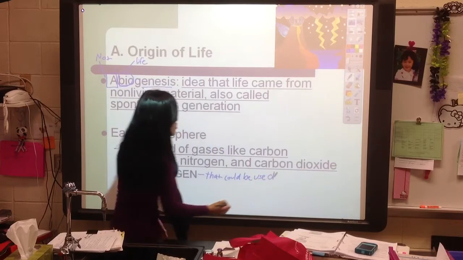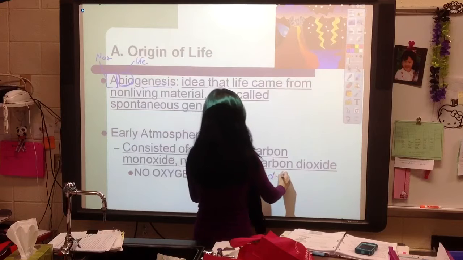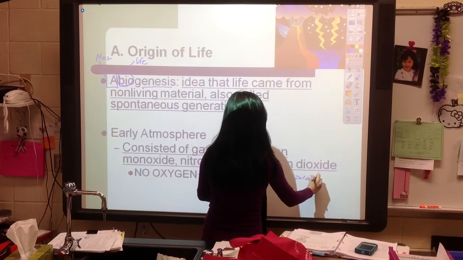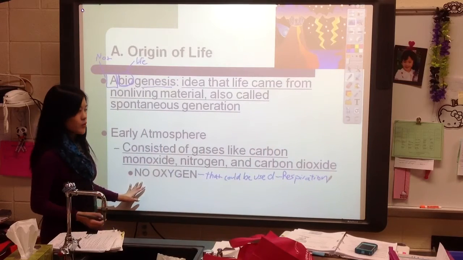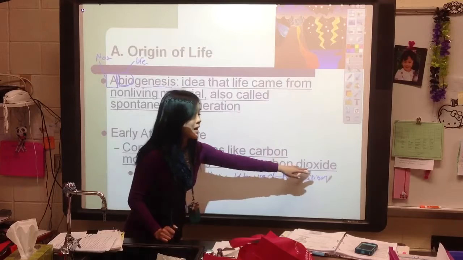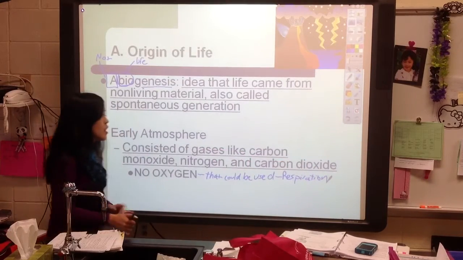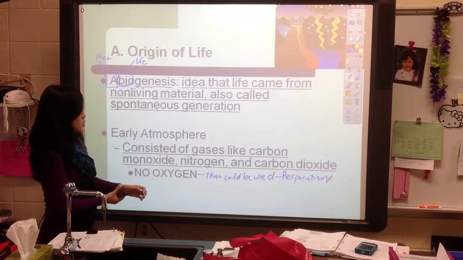What do our cells use oxygen for? Well, we use it for respiration, the process of making ATP. And so there wasn't any free oxygen available. There was some oxygen in carbon dioxide, the di referring to two oxygens, but there wasn't any free floating oxygen that we could break down and use for respiration.